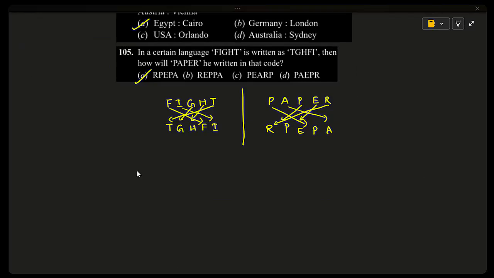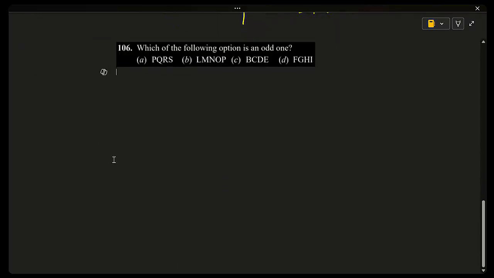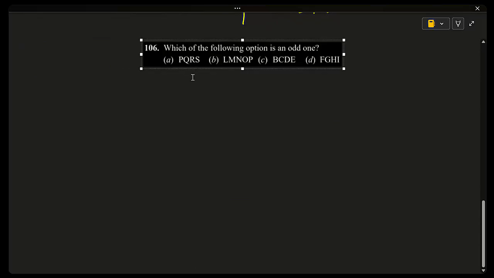106. Which of the following options is an odd one? PQRS consecutive letters, LMNOP, BCDE, and FGHI. Everything is having 4 consecutive letters except option B having 5 consecutive letters. So 106 it is option B. And 107.